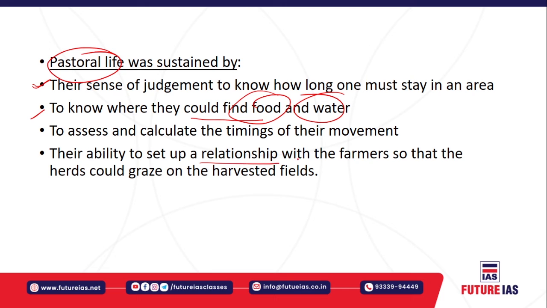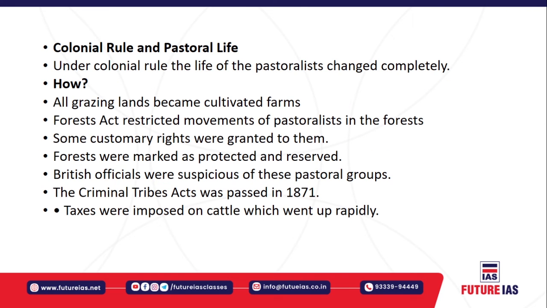Then, the ability to set up a relationship with the farmers, so that the herd could graze on the harvested fields, right? Whenever they are moving, or if they are going to settle at one place, they used to have a symbiotic, good relationship with the farmers, so that the cattle could graze on the harvested fields, and they could get some green pasture for their animals.